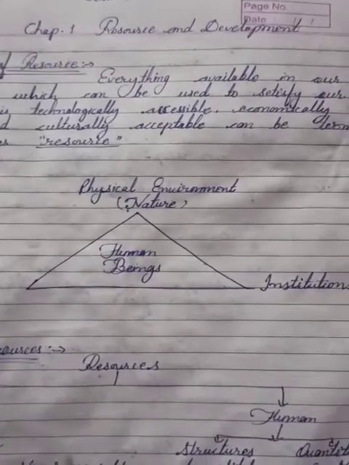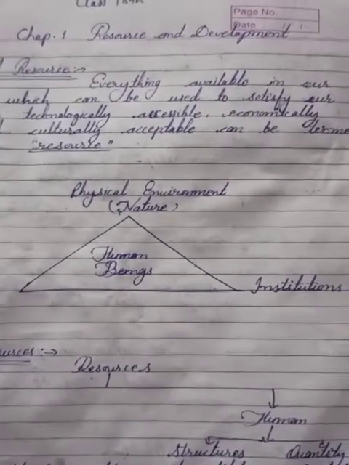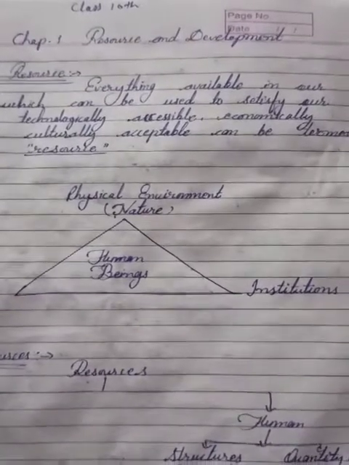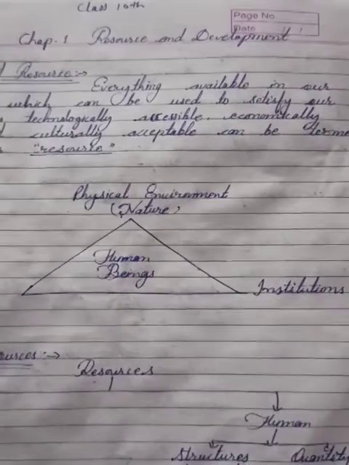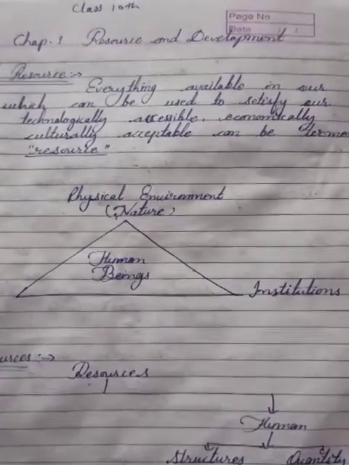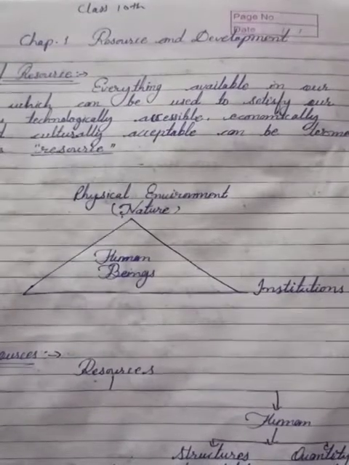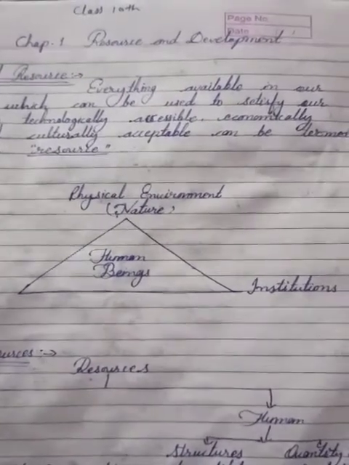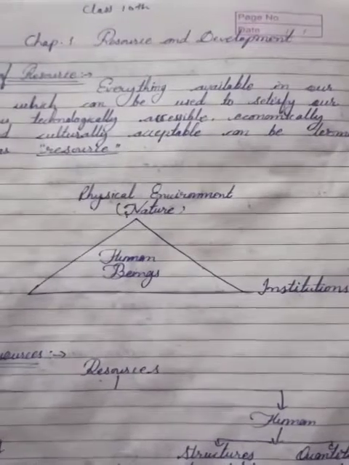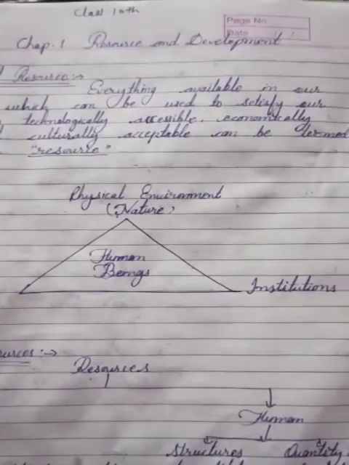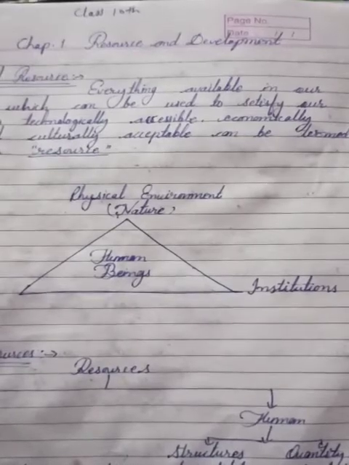In this video of class 10th, we will discuss chapter 1st of Geography entitled Resource and Development. Before starting the chapter, we have to discuss its name, that is Resource and Development. Now, what is a resource? Which things can be called a resource?